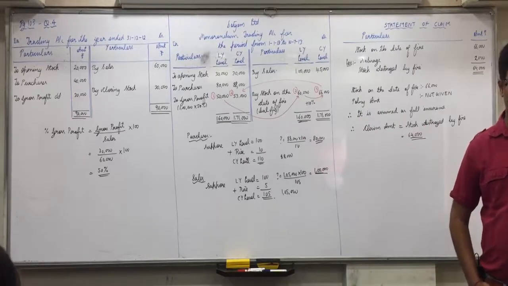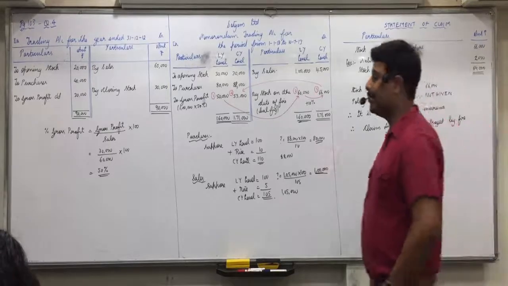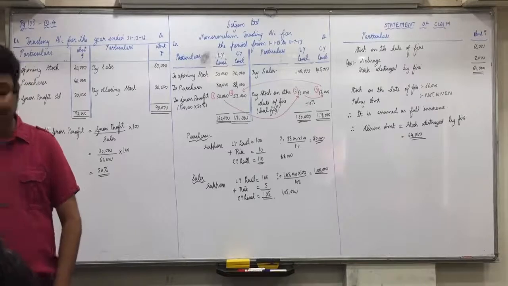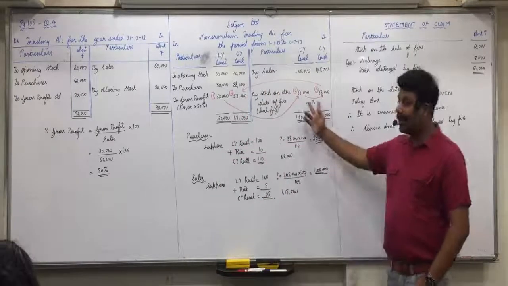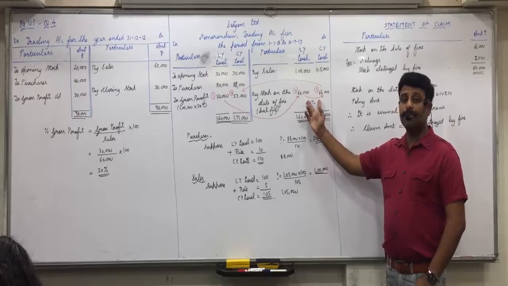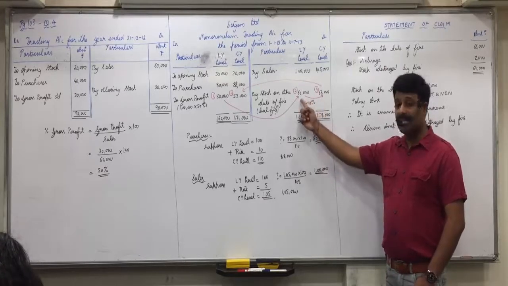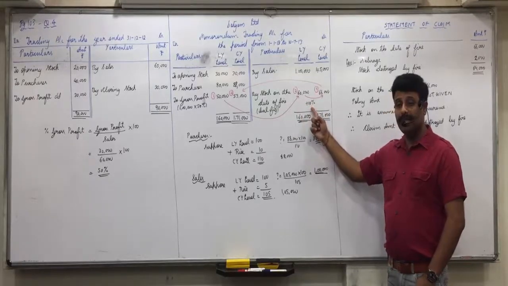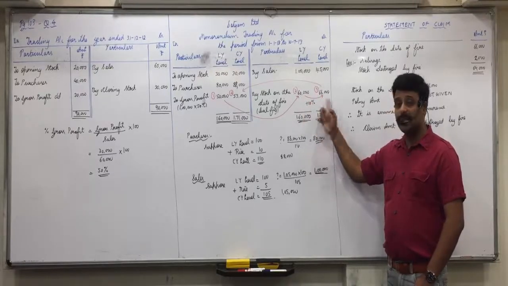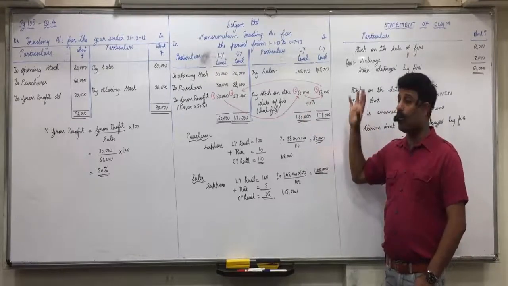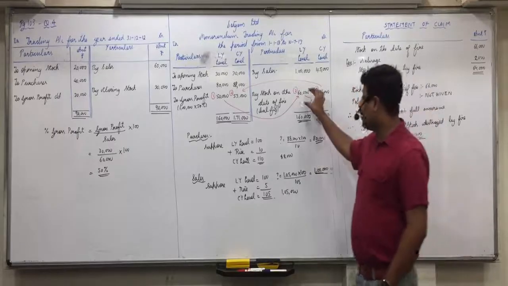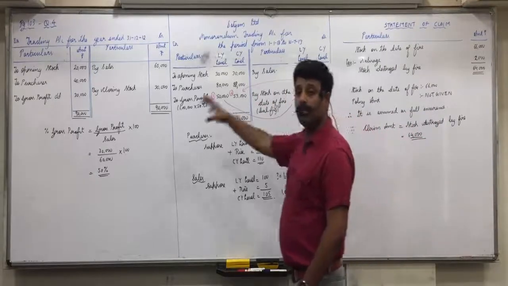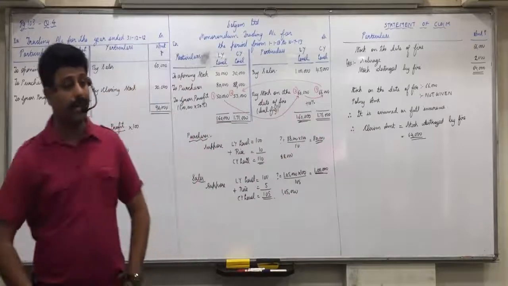Assuming that goods are sold by FIFO method, stock on the date of fire should be adjusted for change in purchase price. As we have done here. Purchase price has risen by 10%. So whatever is the stock on the date of fire, 60,000, that we have adjusted for change in purchase price. 60,000 plus 10% of 60,000. Because by FIFO method we assume opening stock is entirely sold, and whatever is stock on the date of fire is only out of purchases. So did everyone understand this?